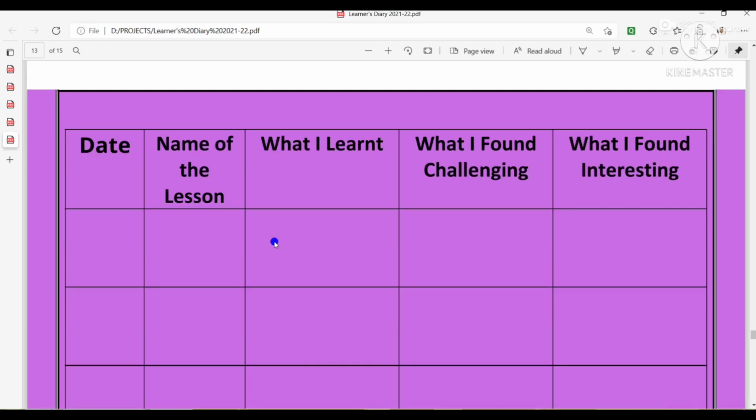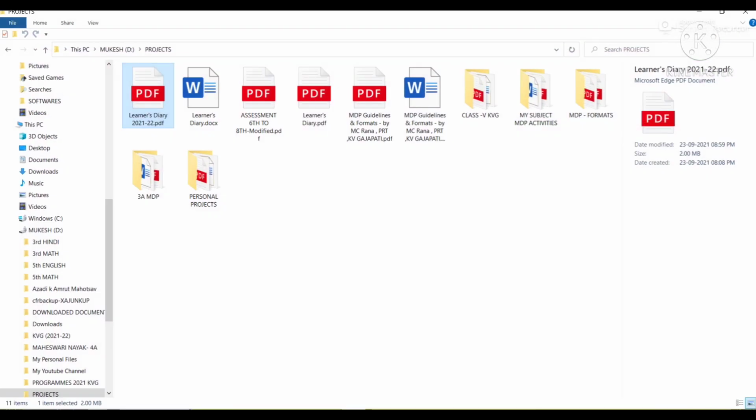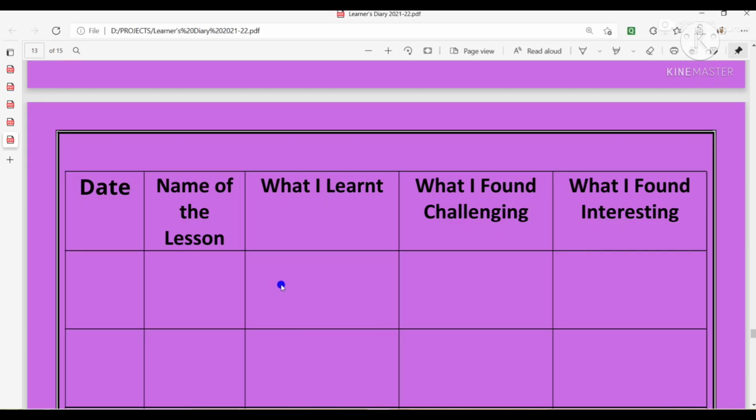So I will show you something here. This will be written after the ending of each lesson. You do not have to write it on a daily basis. You have to write when one lesson gets completed. So yes, you have to make learner diaries for every subject. For every subject, you have to make one diary.